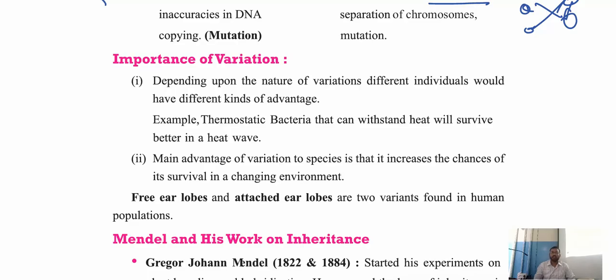See children, depending upon the nature of variations, different individuals would have different kinds of advantage. For example, some people are very tall, some people are very short.